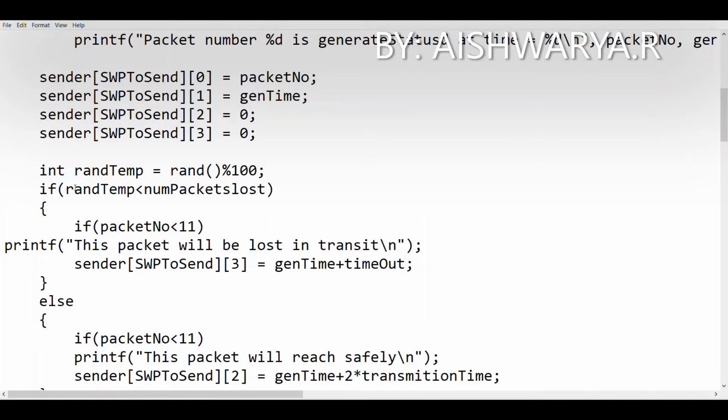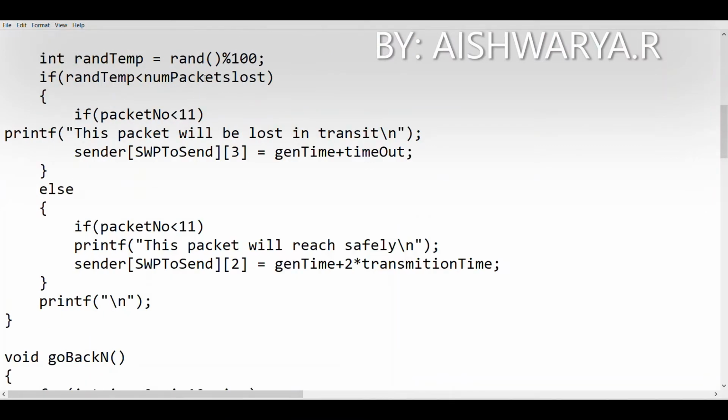First we check if rantemp is lesser than the number of packets lost. If it's true, it means that the packet will be lost in the transit. If it's false, it means that the packet will be reaching safely. First we check for the condition, and if it's true, we go into the if block. In the if block, if the packet is lesser than 11, we check the condition, and then we print that the packet will be lost in transit. Since it's lost in transit, as I said earlier, generation time plus timeout will be stored at the index number 3, and index number 2 will just be 0.